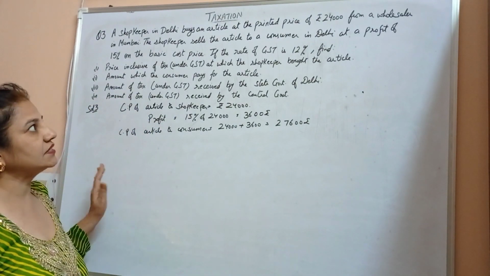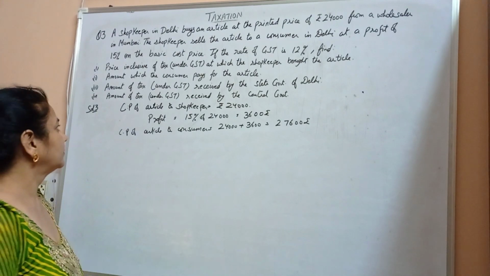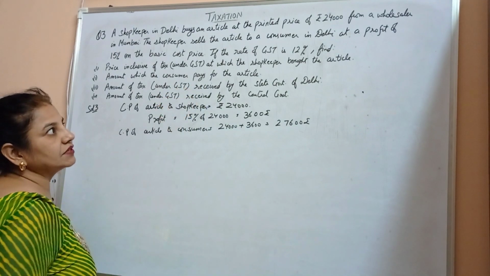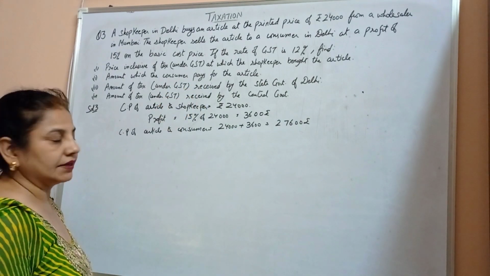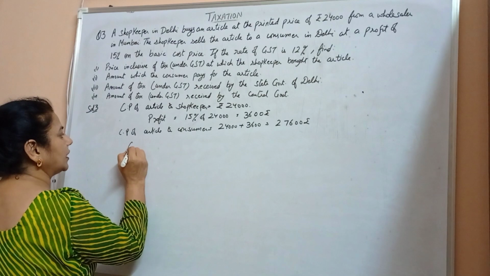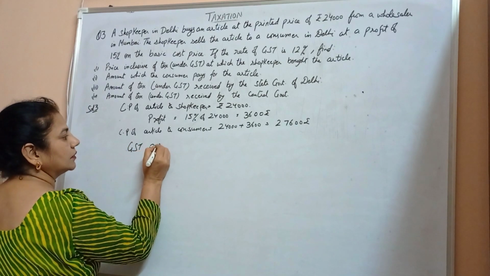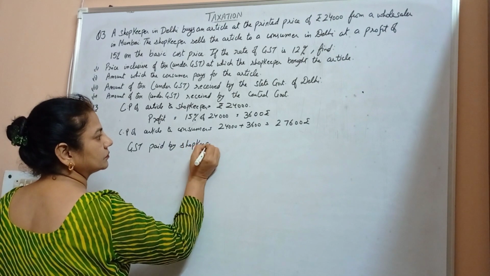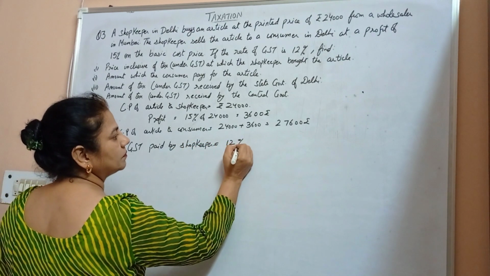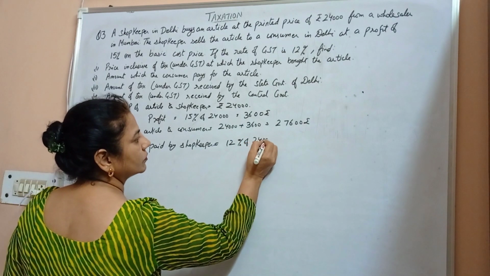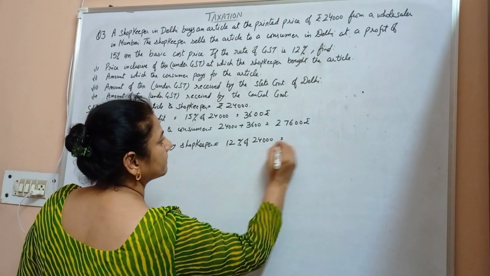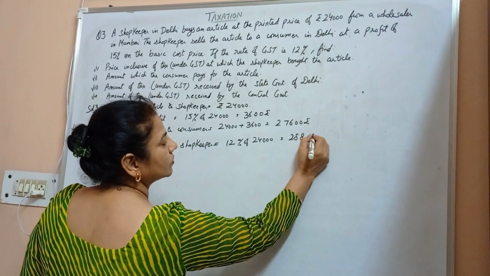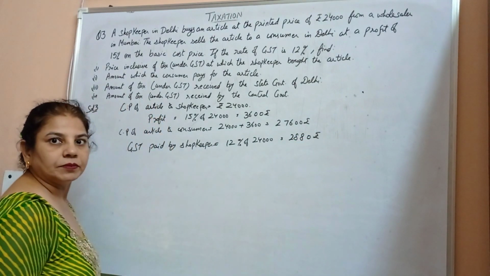Now it says that the GST is 12%. Price inclusive of tax under GST at which the shopkeeper bought the article. So the GST paid by shopkeeper is equal to 12% of 24,000, comes out to be 2,880 rupees.